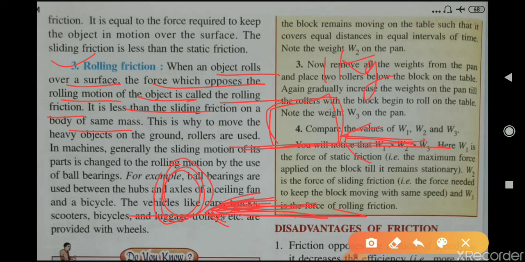So the sliding friction that acts on this body is more in comparison to this ball that is rolling on this surface. So the rolling friction in this case will be less in comparison to this box. Okay, both have the same mass, but rolling friction will be less on this ball in comparison to the sliding friction that acts on this box.